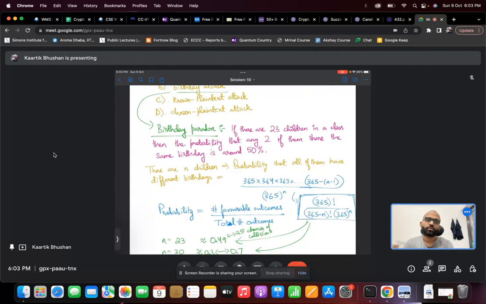If we were to assign birthdays to n different people independently, then for each person there are 365 options for birthdays, assuming no leap years.